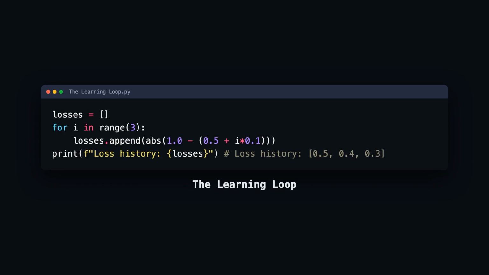Imagine trying to find a right temperature for a shower by turning the knob slightly left or right. We repeat the prediction and loss calculation many times. In each cycle, we check if the loss is decreasing. If the loss stays the same, it means the model has stopped learning or the learning rate is wrong.